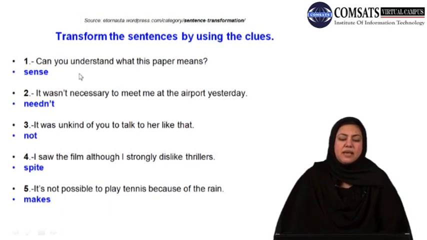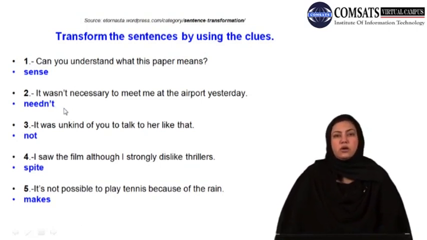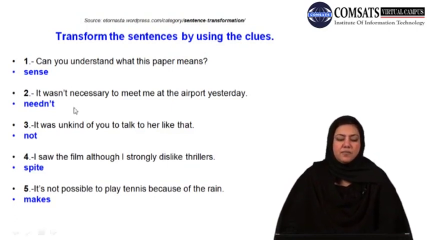For example, does it make any sense what this paper means? अच्छा, आप और भी बहुत सारी formations बना सकते हैं. Try those. So I would quickly read these for you, and I would like you to work on these. As I go through these, please notice that this word would replace what and how the sentence would be transformed. Do it on your notebooks, and then we would see how far you have done it correctly.